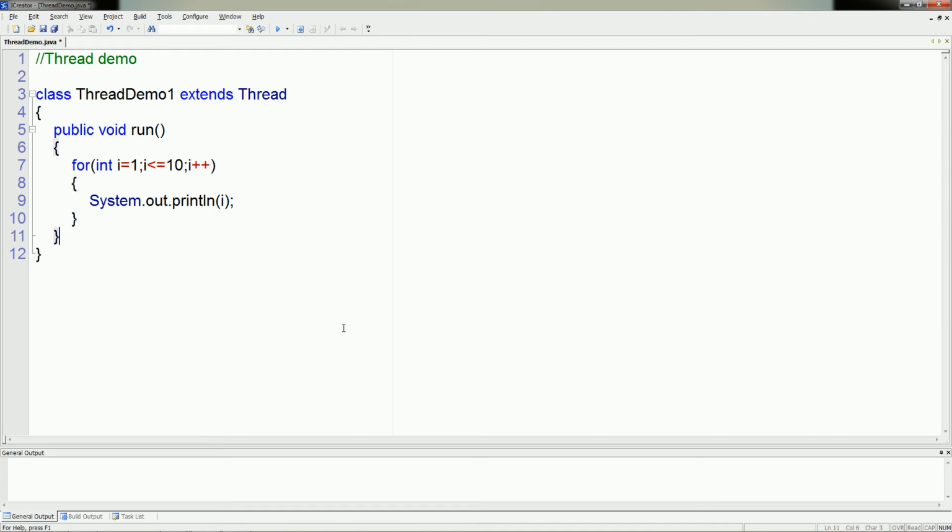How to convert this program to print the numbers one by one, we will see. Before that, let us create a simple program.